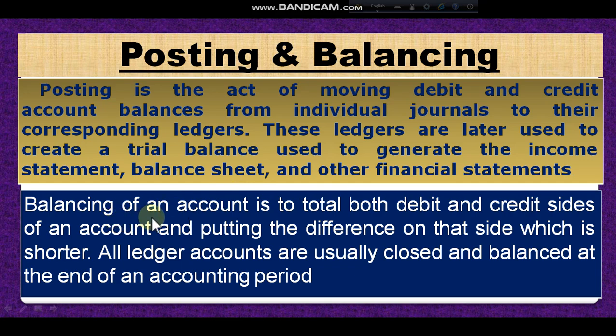Now balancing. Balancing of an account is to total both the debit and credit side of an account and put the difference on the side which is shorter. All ledger accounts are usually closed and balanced at the end of an accounting period. Dear student, balancing is the difference of debit and credit. In the ledger you know there are two sides, one side is debit, another side is credit, and the difference of debit and credit is called balancing, and balancing is put on the shorter side. That means if the debit side is less than the credit side, then we will write the balance on the debit side. I hope you understand.